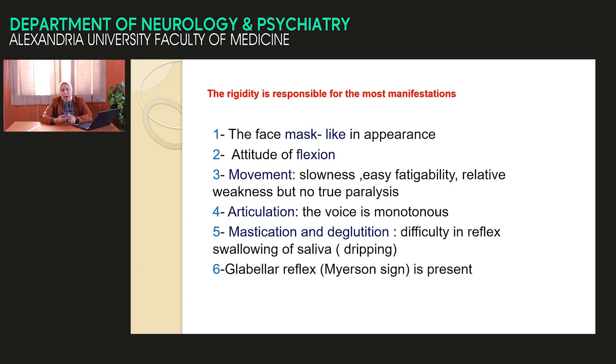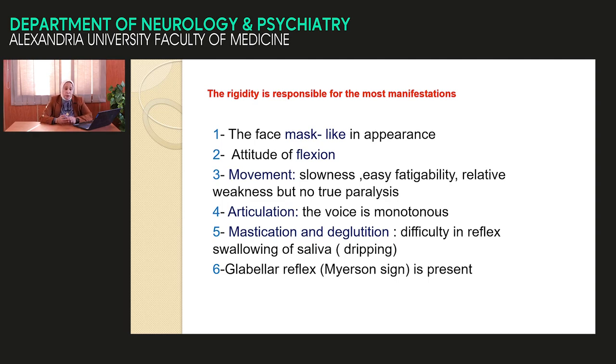Articulation is affected. How to examine the articulation? Ask the patient to read Al-Fatiha. When the patient reads the Fatiha, it sounds like this: Bismillah ar-Rahman ar-Rahim, Alhamdulillah Rabbil Alameen, ar-Rahman ar-Rahim, Malik Yawmiddin. There is one tone because the vocal muscle is rigid. The patient is unable to change the pitch of the sound. It is called monotonous dysarthria. Also, the pharyngeal and laryngeal muscles are affected. There is dysphagia, difficulty in mastication and deglutition. There is frequent dribbling of saliva due to difficulty in swallowing and due to hyperactivity of the salivary gland.